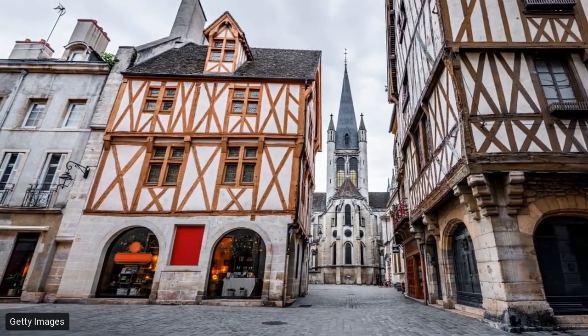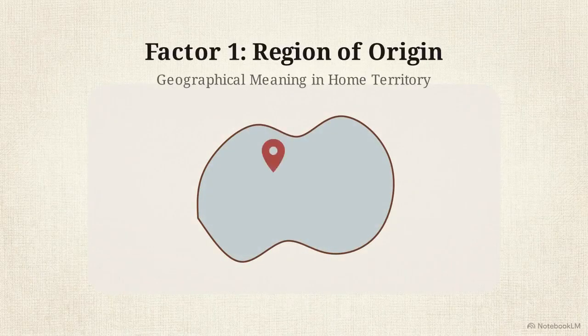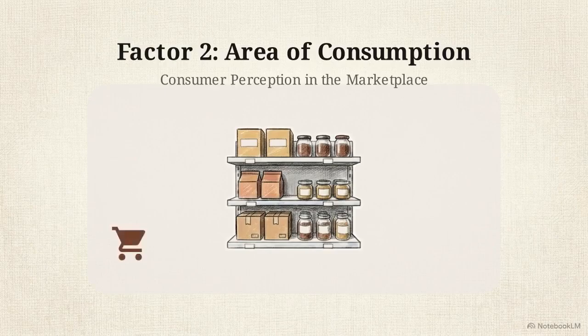Reference the text on screen. Explanation 2 gives us the test. In determining whether a name has become generic, account shall be taken of all factors. The first mandatory factor is assessing the existing situation in the specific region or place where the name originates. The second factor is assessing the area of consumption of the goods.